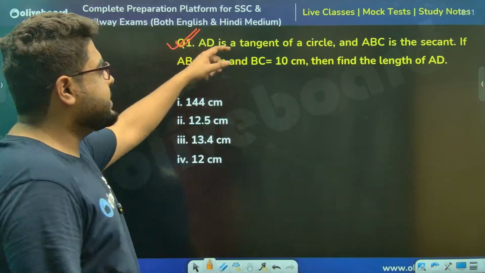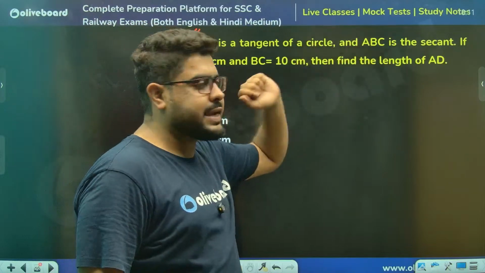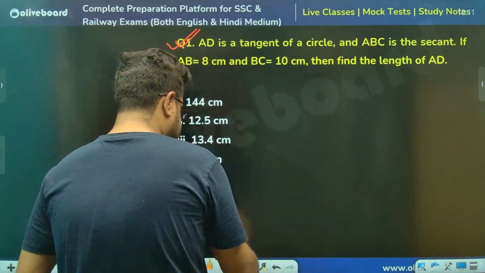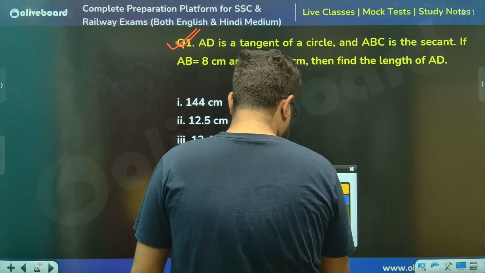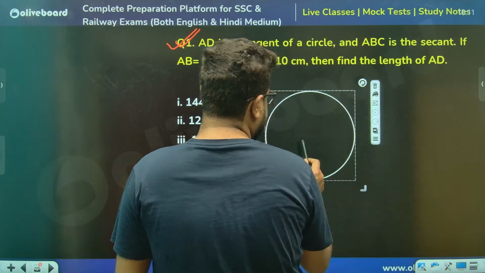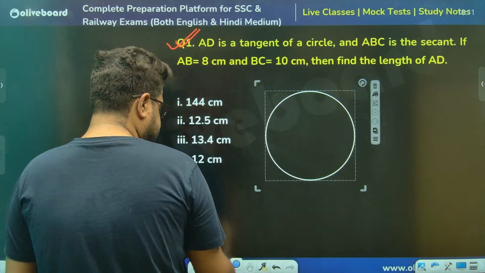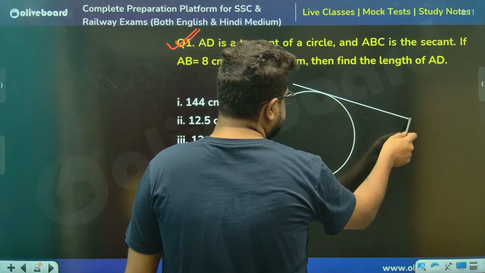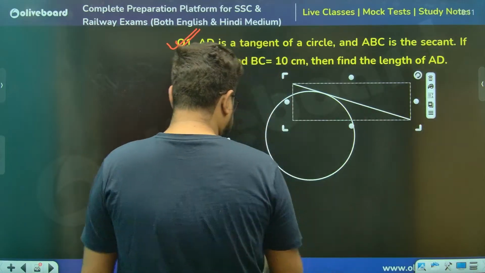AD is a tangent to a circle and ABC is the secant. If AB is this, BC is this, then find the length. Let's make the circle. This is the circle. AD is your tangent, and ABC is the secant.